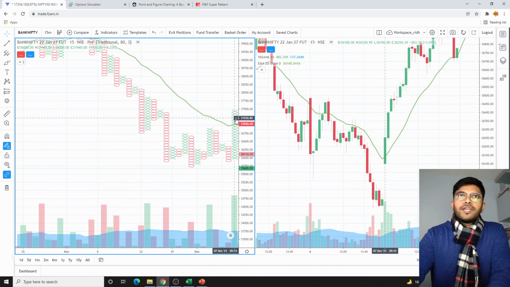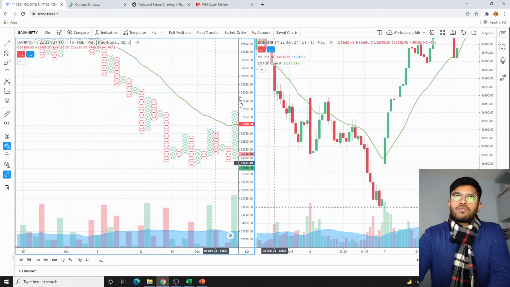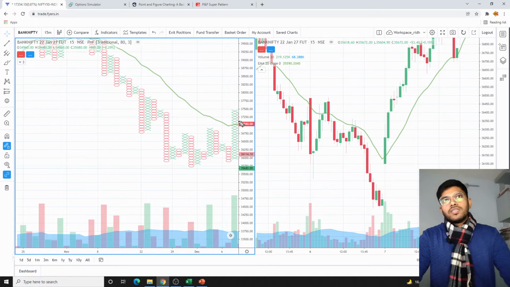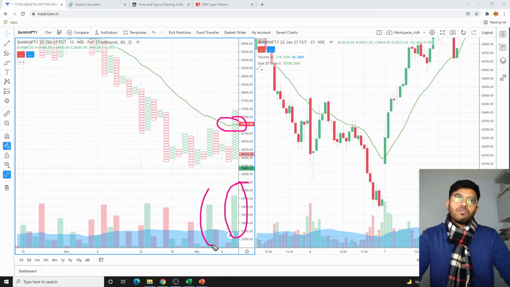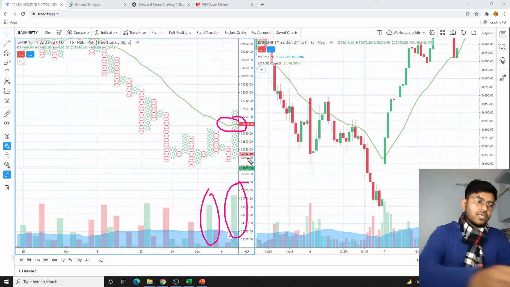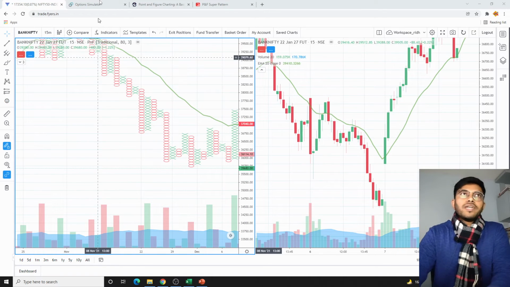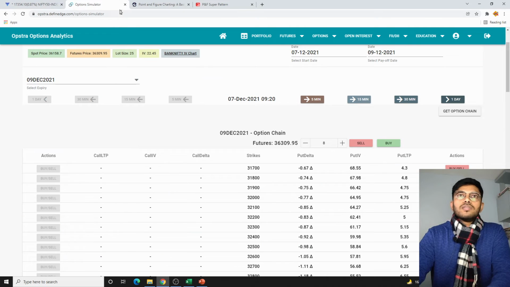So you can even wait for a follow-up candle to see how the reversal is. But I just want to enter because what I see here is that it has broken the moving average. That is also important for me. It is also supported by the volume. The volume on the put side is more than the call side. So that's why I'm bullish here. So just be with the trend, make it your friend and just be with it.